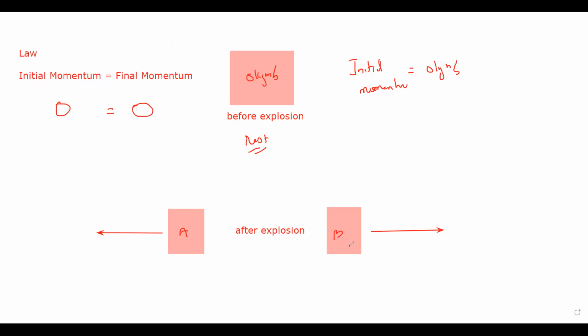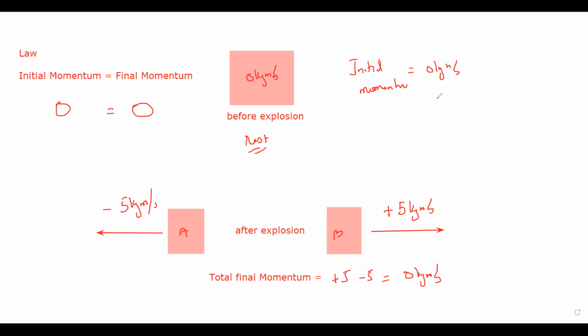And how can the final momentum be 0? When the explosion occurs, if one of the fragments is moving with a momentum of 5 kilogram meter per second, the other fragment will also move with a momentum of 5 kilogram meter per second. But because they are in opposite directions, if one of them is positive, the other one will be negative. So what will be the total final momentum? The total final momentum will be +5 -5, which is 0 kilogram meter per second.